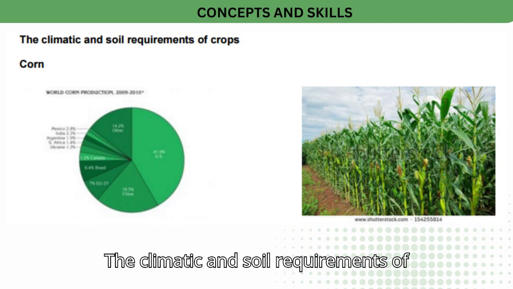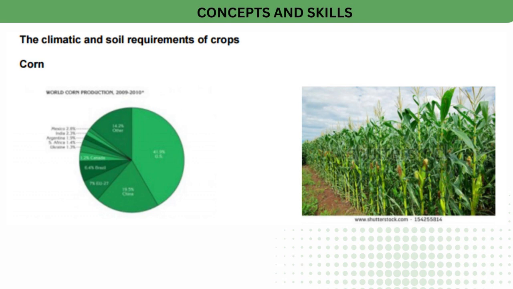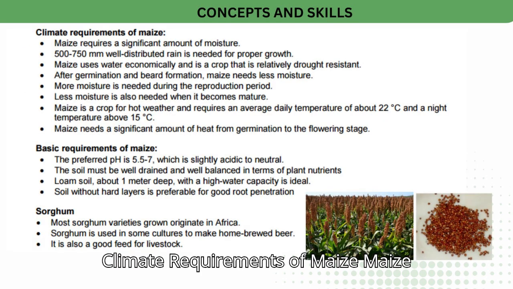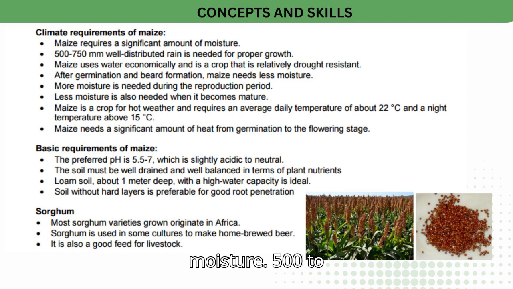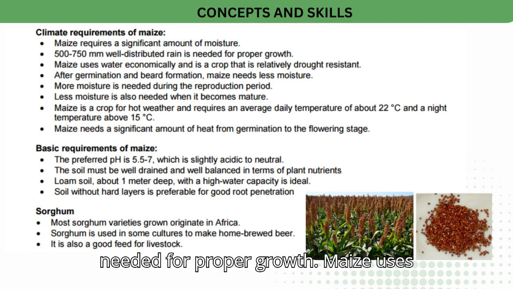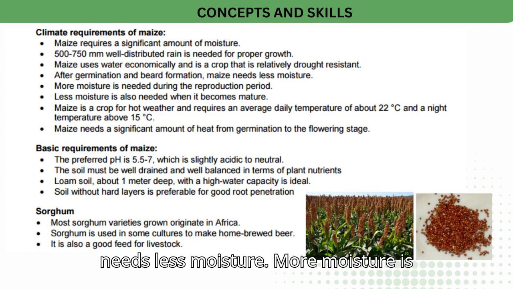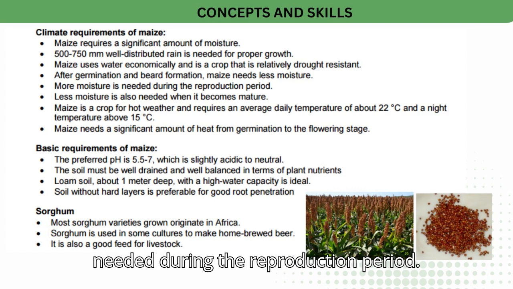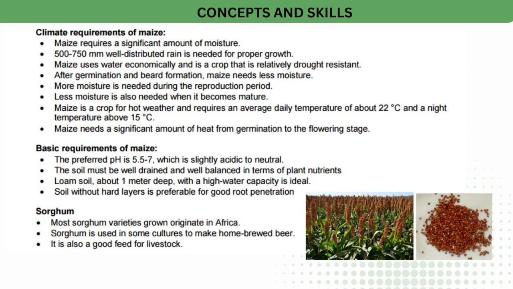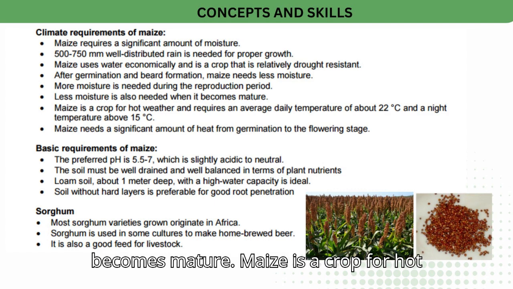The climatic and soil requirements of crops. Maize. Climate requirements of maize: maize requires a significant amount of moisture. 500 to 750 mm of well-distributed rain is needed for proper growth. Maize uses water economically and is a relatively drought-resistant crop. After germination and beard formation, maize needs less moisture. More moisture is needed during the reproduction period. Less moisture is also needed when it becomes mature.